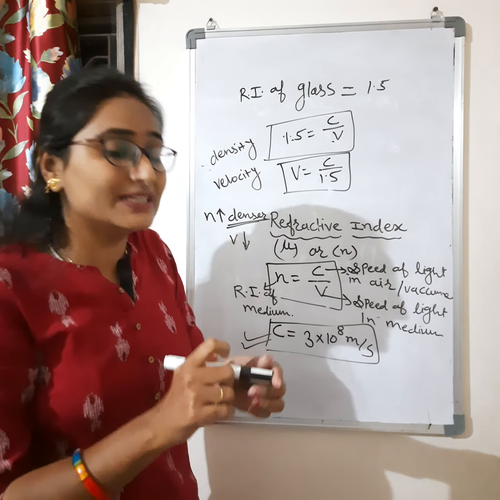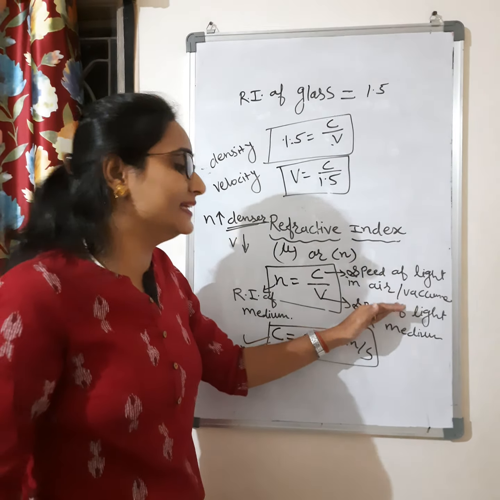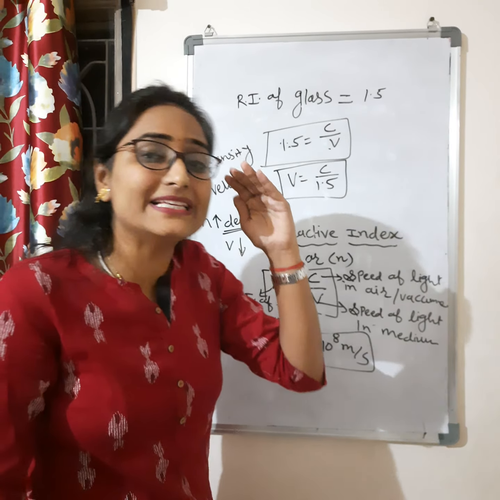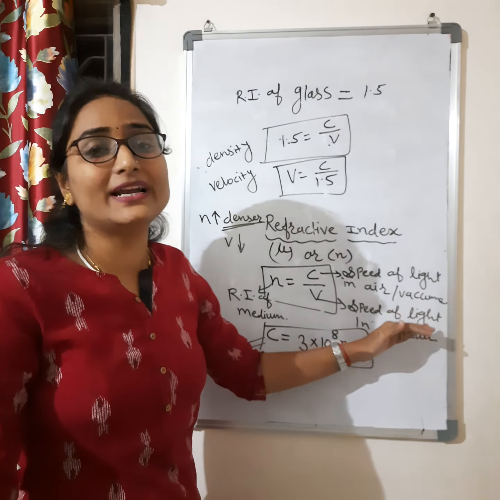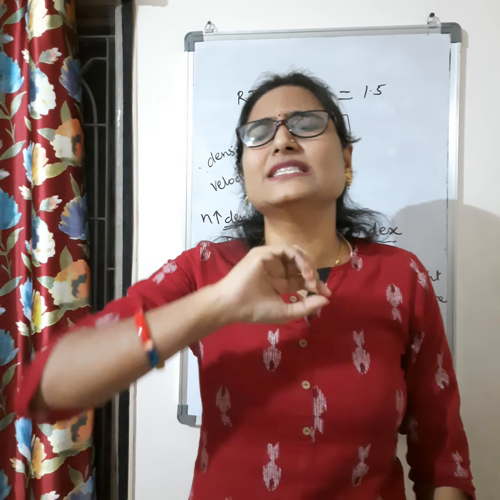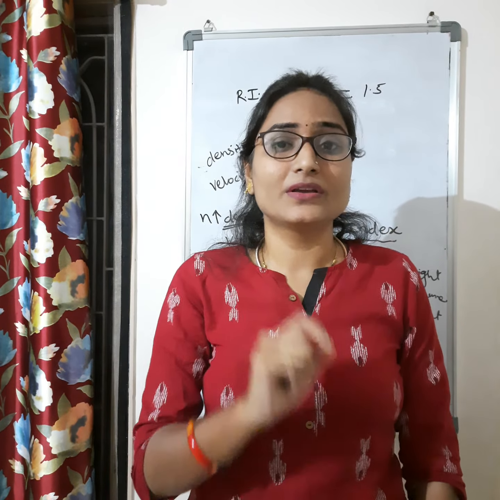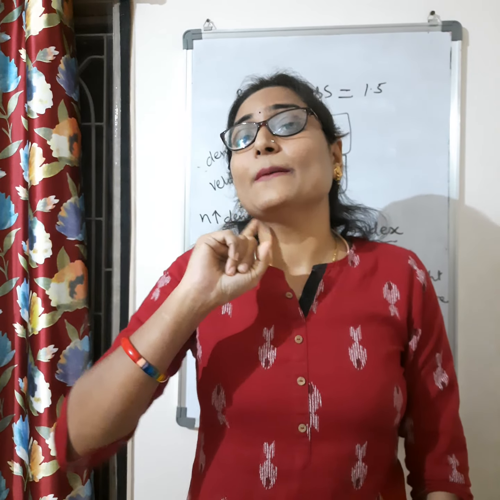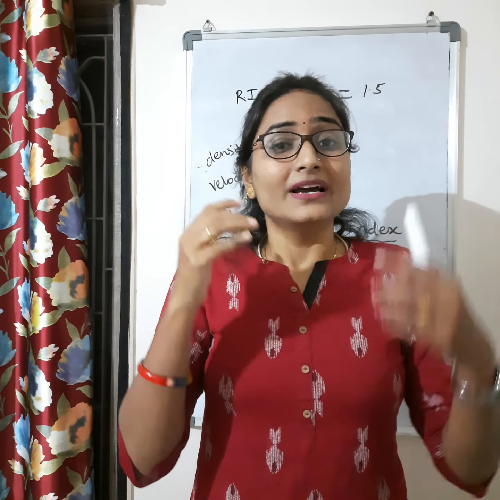How much is that velocity less than the speed of light in air? Because the speed of light is maximum in air. Speed of light is maximum in air.